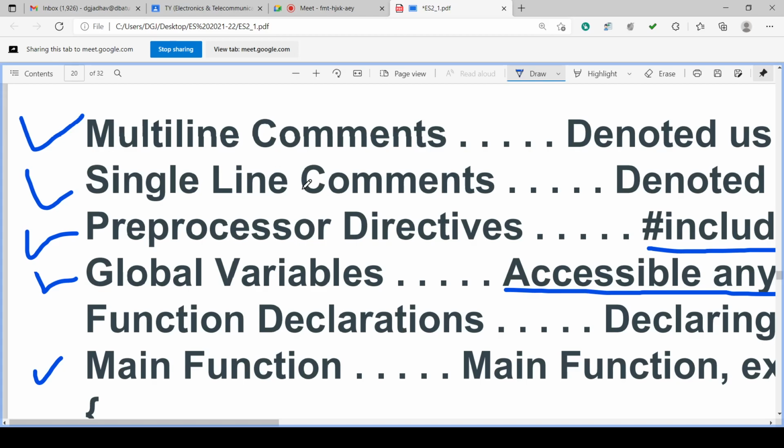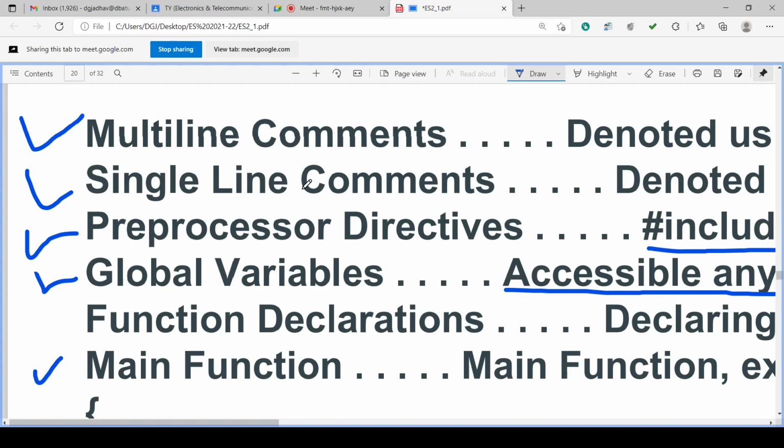Global variables. Local variable is the variable defined in some small local function. That variable will be identified in that function, and out of that function it is not identified. It vanishes. Again when that function is executing, that variable will be regenerated, recreated. Again when that function ends, that variable vanishes. So a local variable will not be identified outside the local loop, but a global variable will be identified in all the loops, in all the blocks.